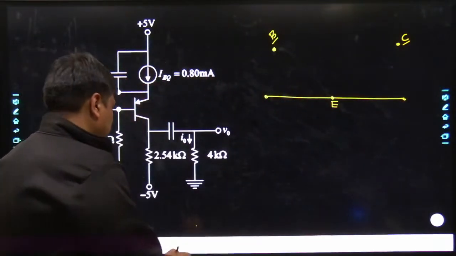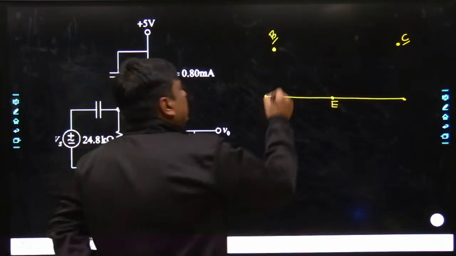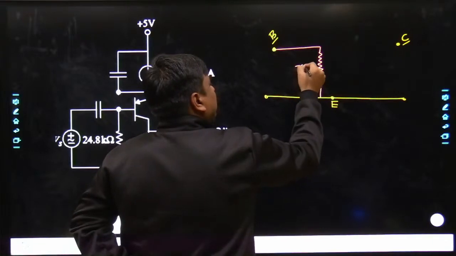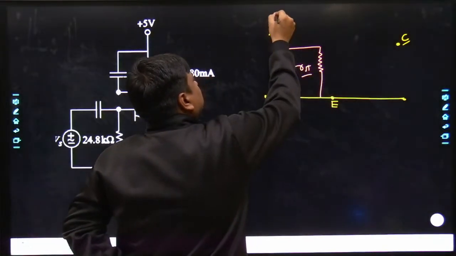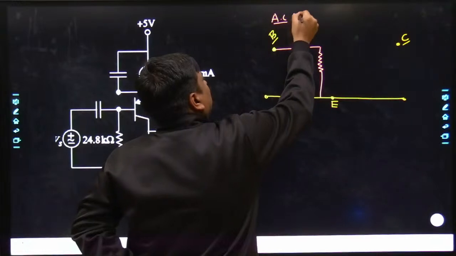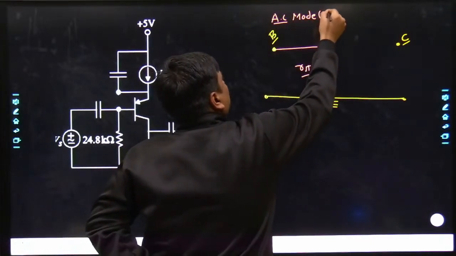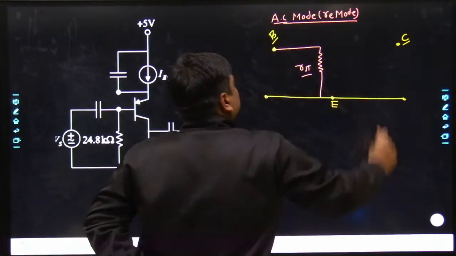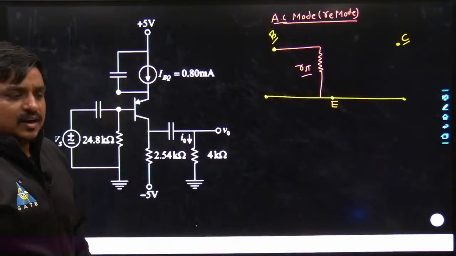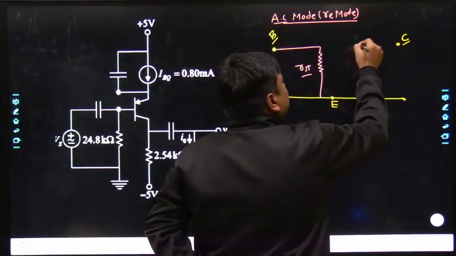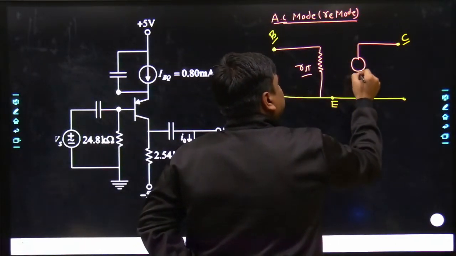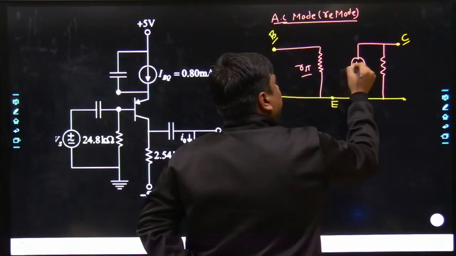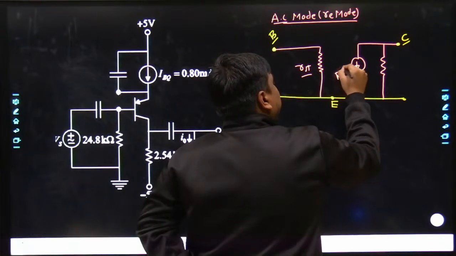In between base and emitter, there used to be the effective resistance, which is nothing but R pi, which has already been calculated. Keep in mind, although it is the AC model of the BJT, which is also called the re model, the value of R pi was calculated with the help of DC analysis. Similarly, in between collector and emitter you would have two elements. You would have a current dependent current source, which would be beta times IB.